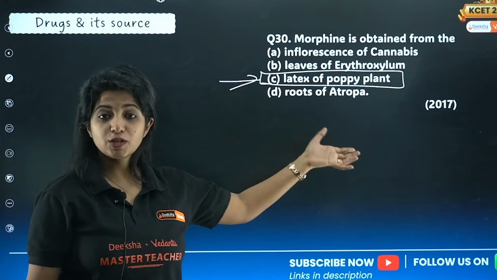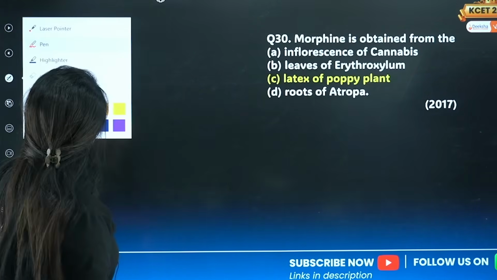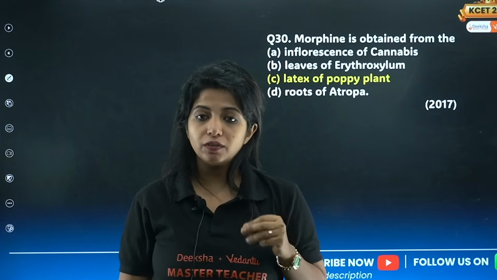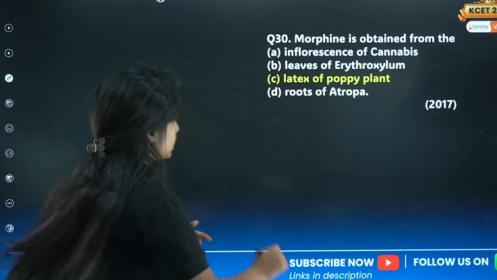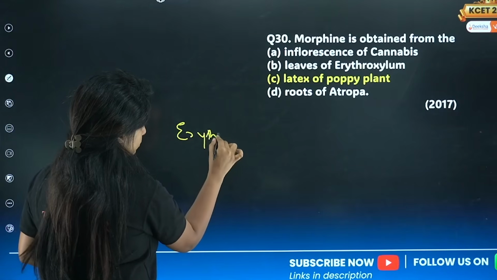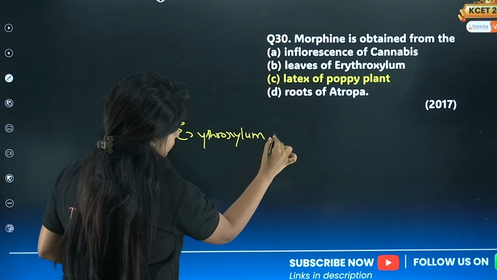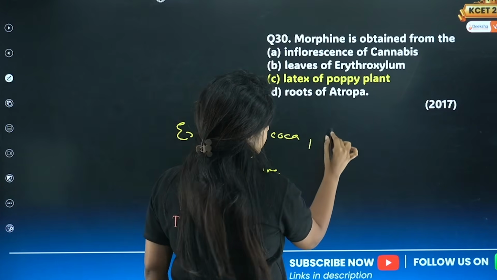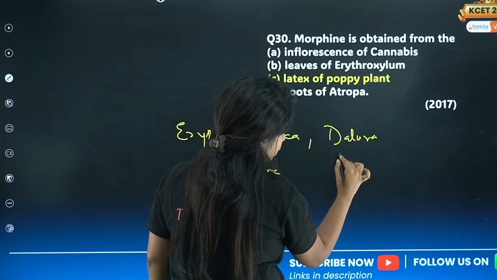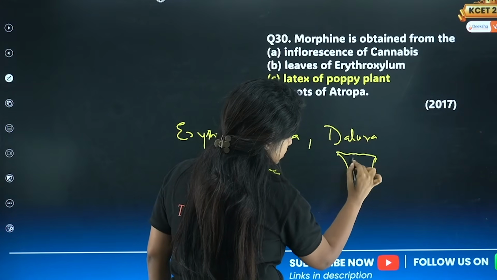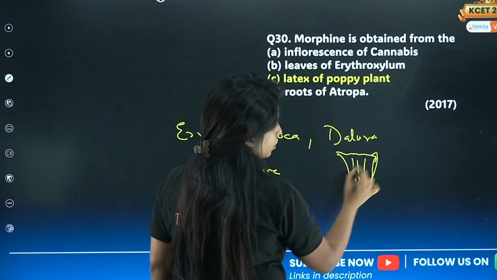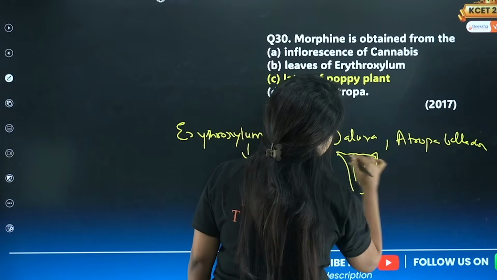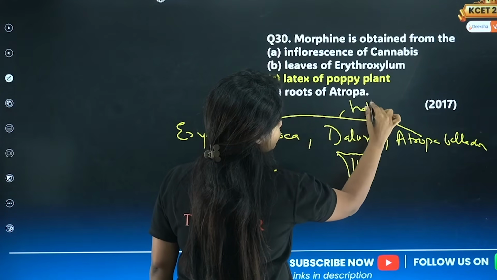It is the last question, which is why I want to include one very important thing which I think could come. There are three plants given in your NCERT that cause hallucination. One is Erythroxylum coca. Okay, that gives cocaine. There are two more plants given. Always remember, one is Datura, for which you have a picture given. The flower looks like this. Okay, this is Datura, and there is Atropa belladonna. These three, my dear children, are hallucinogenic plants.